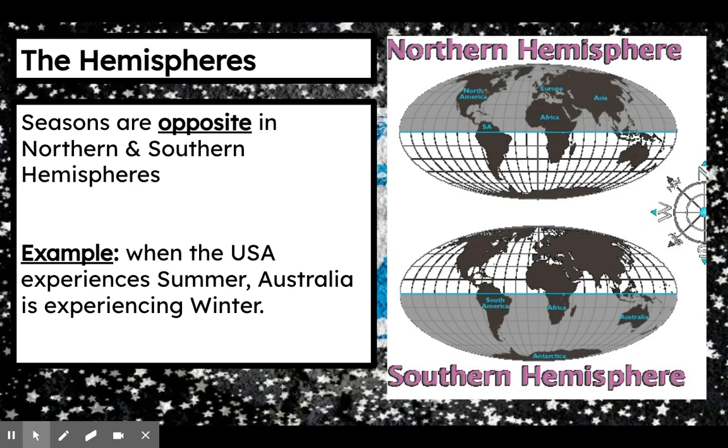Now, we talked about this a little bit earlier. Seasons are always opposite in the northern and southern hemisphere. So, whatever season we're experiencing in North America, South America is experiencing the exact opposite. If you look at your image on the screen, you notice you have the northern and southern hemisphere, and they're separated by the equator. If we are to the north of the equator, we live in the northern hemisphere. If we're to the south of the equator, we're in the southern hemisphere.